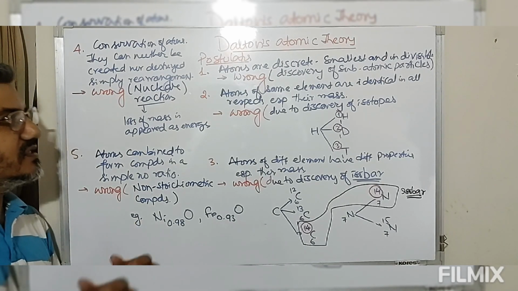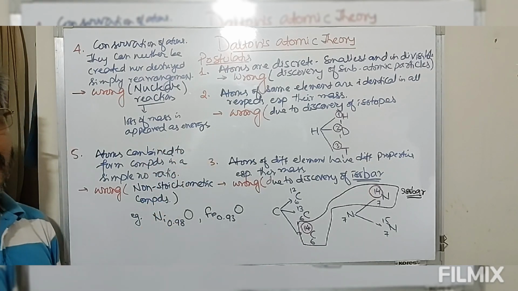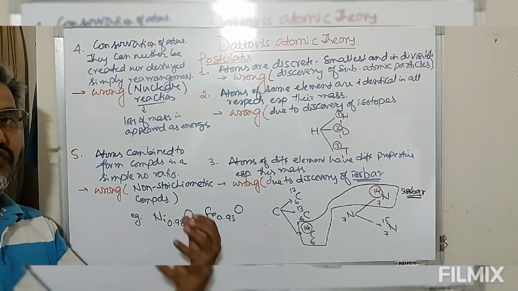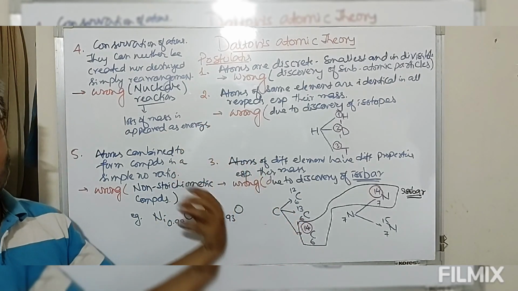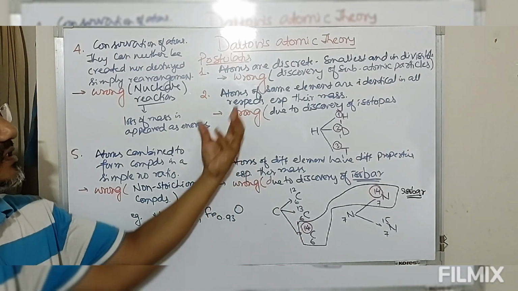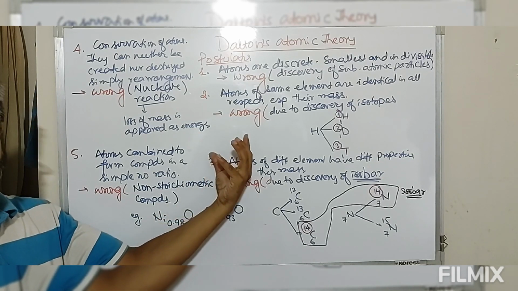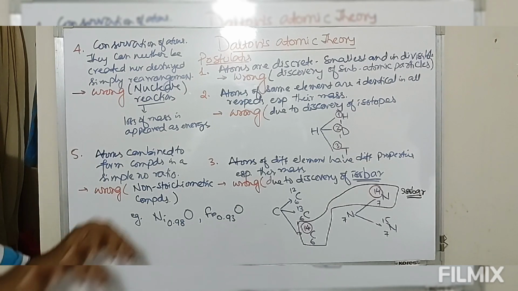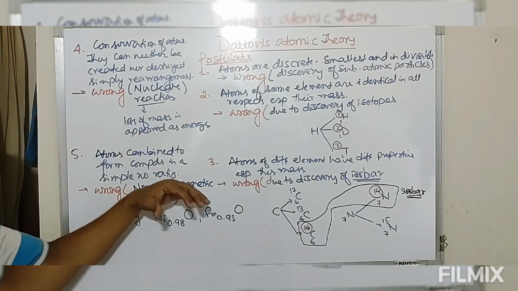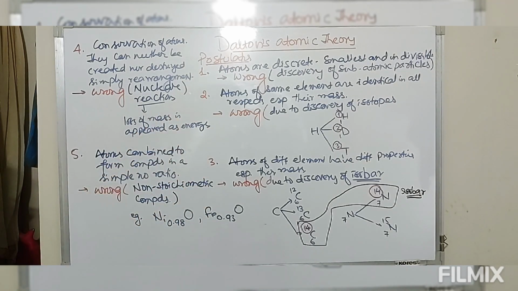Only after studying this precise concept of atom did we go for further experiments, and by this further exploration we came to the conclusion that there are some discrepancies. So this is all about Dalton's atomic theory and its correctness. So this is the concept of atom.